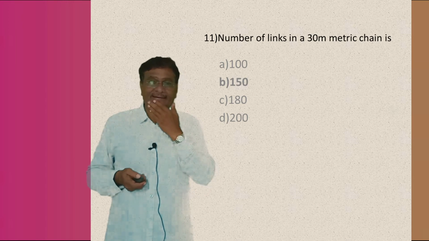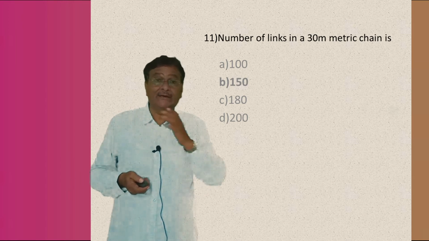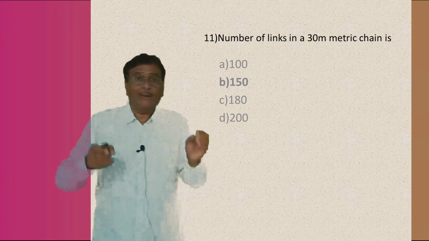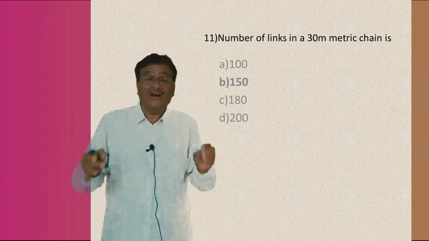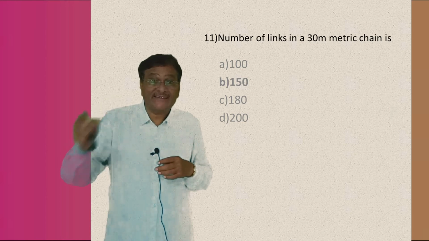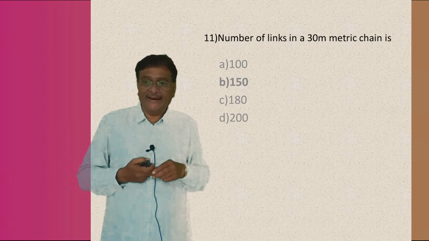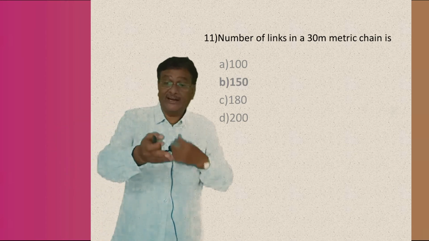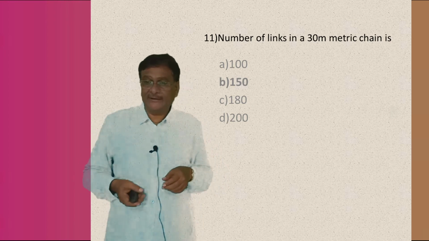Okay. The right answer according to me is 150 links. Therefore, there are 150 links in a 30 meter metric chain.